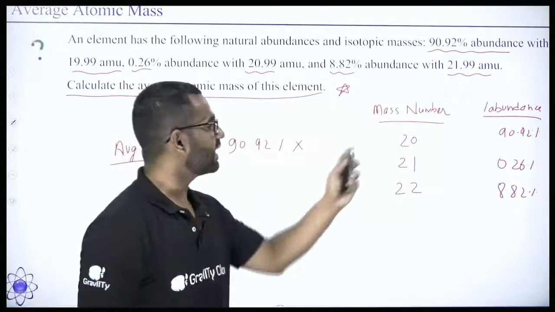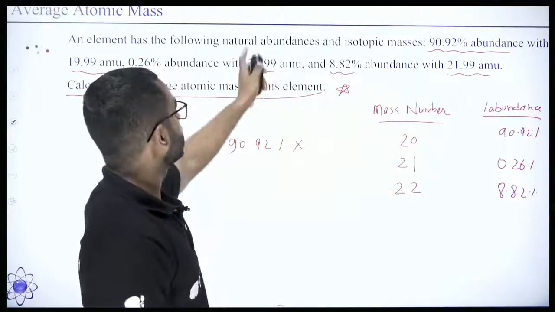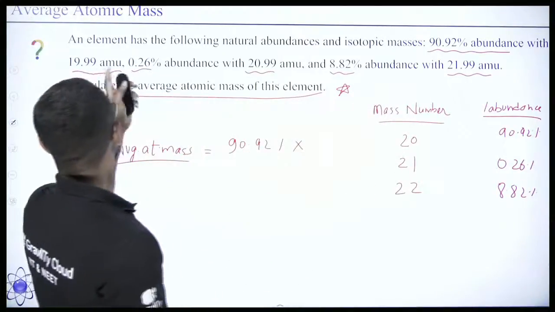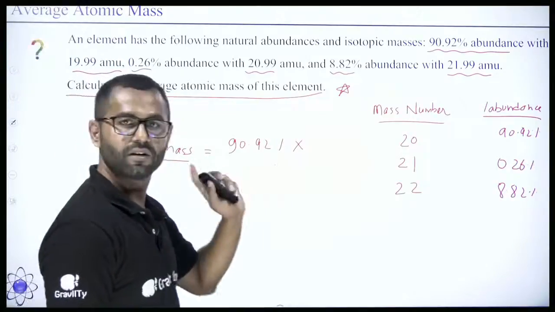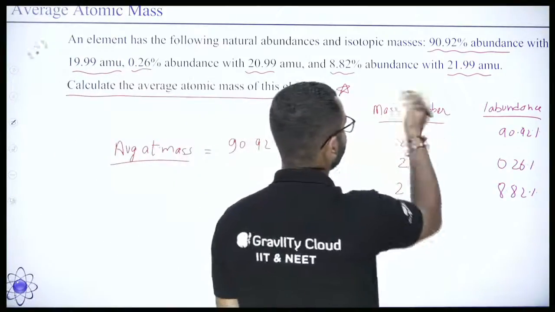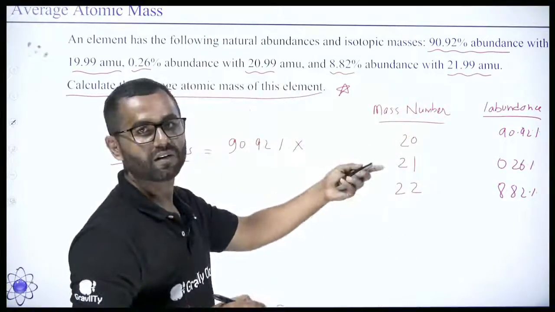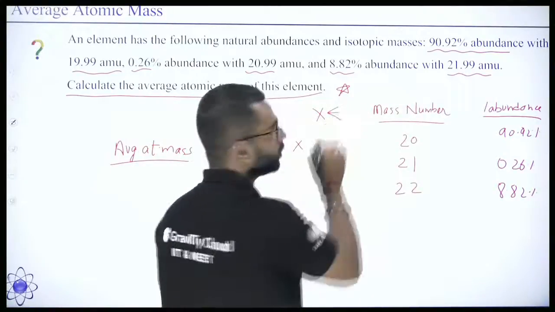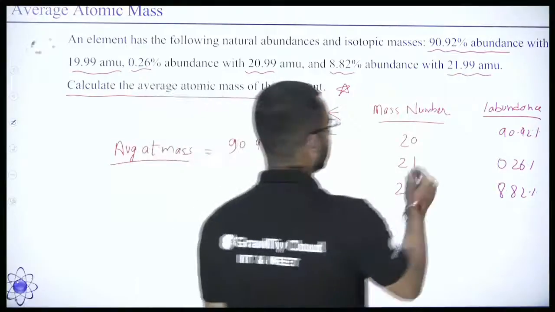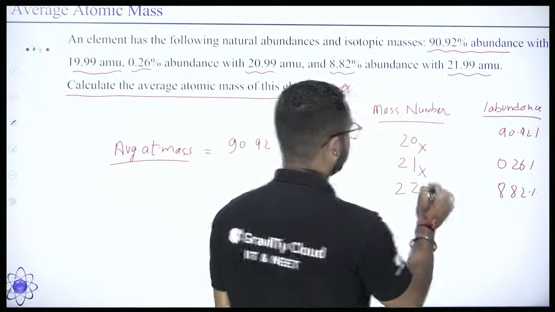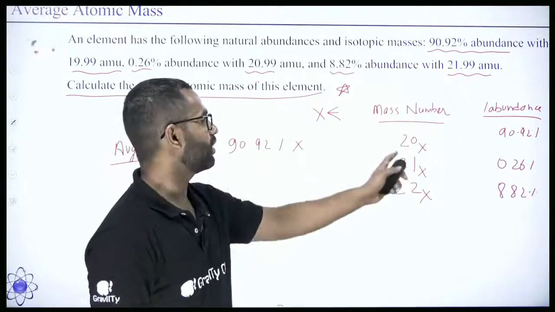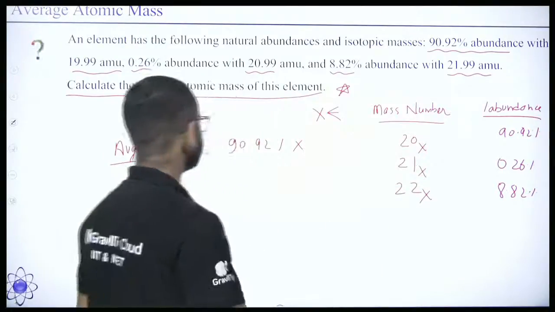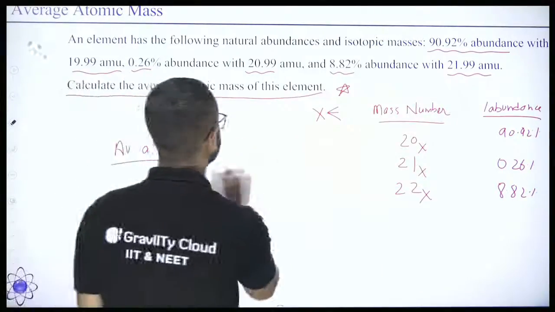So you can take the approx masses also. 20.99 can be taken as 21. 21.99 can be taken as 22. And 19.99 can be taken as 20. Right? So these are the mass numbers of one element. Suppose there is an element X, it has three kinds of atoms having three different atomic masses. So I can write like this: X20, X21, X22. So you need to find the average atomic mass of X element. Right? So same thing. Here also we will do the same thing.